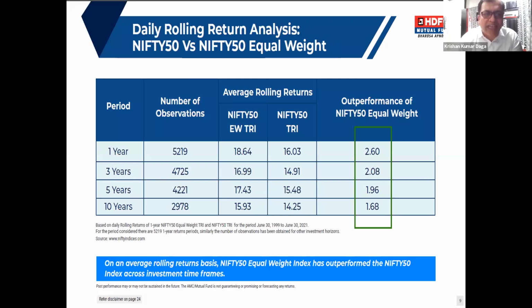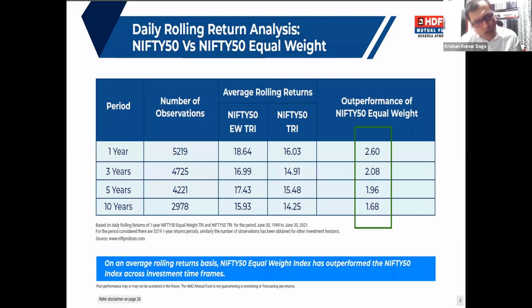I'll take the example of 1 year. If anybody invested for 1 year at any point of time in the last 21 years, the total observations are 5,200. In those, Nifty 50 equal weight's return is more than 18.5%, while Nifty 50 is giving only 16% return, which means you are generating an alpha of 2.5%.